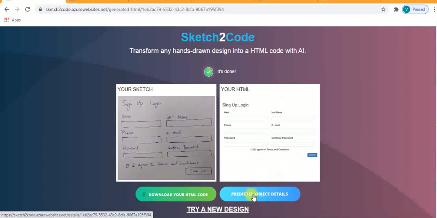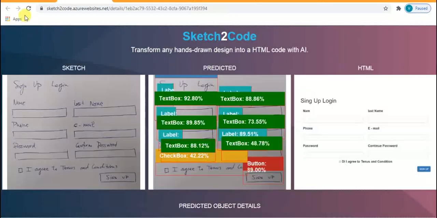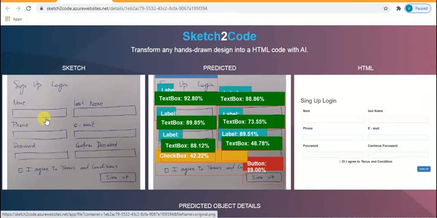Using this option, you can find the matching similarity of the objects or text with the existing training model. If I click on this option, it shows a screen like this. It tries to identify text, objects, etc. It tries to extract the features and classify them into HTML elements like text box, label, checkbox, button.